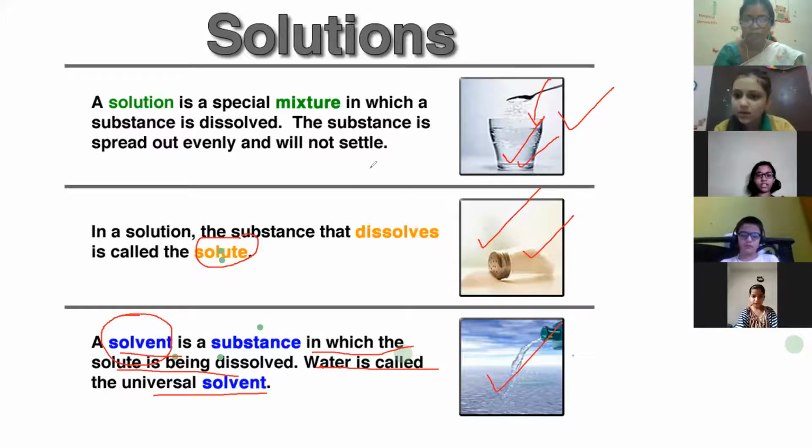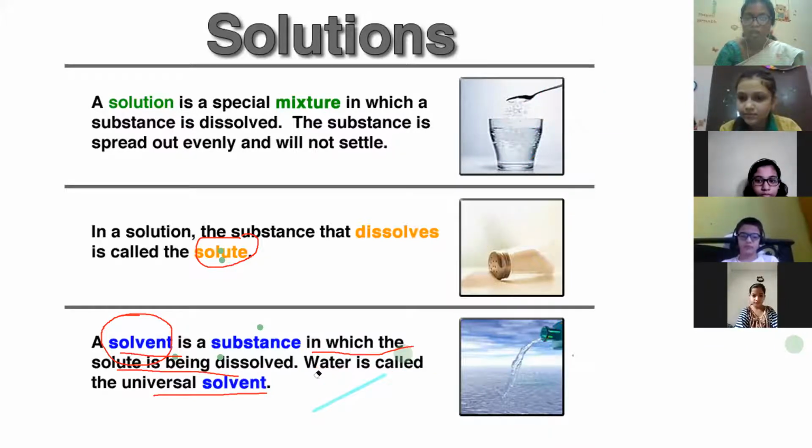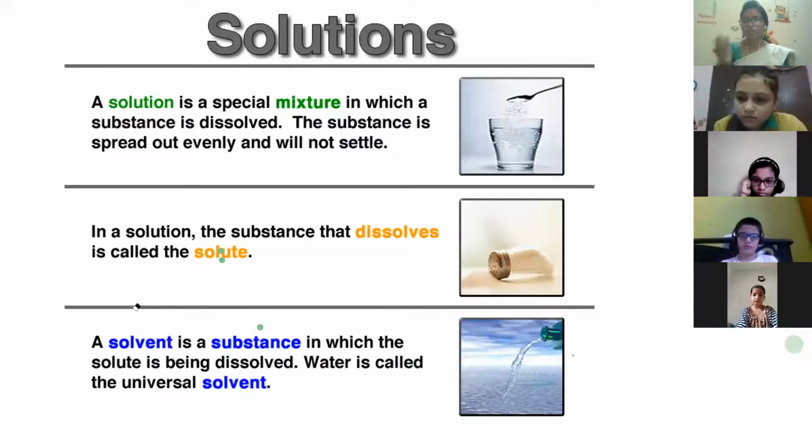So let us see how we can study further about solutions. Solute plus solvent will give us solution. All of you write this particular line in your copy. Solute plus solvent is equal to solution. Are you writing?